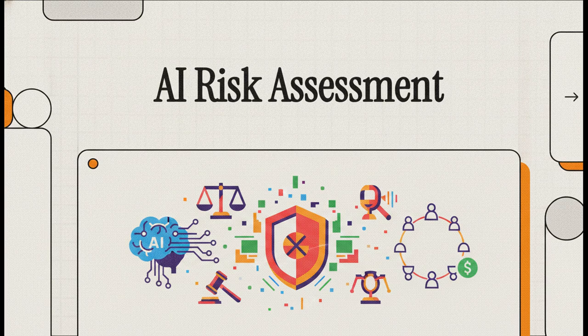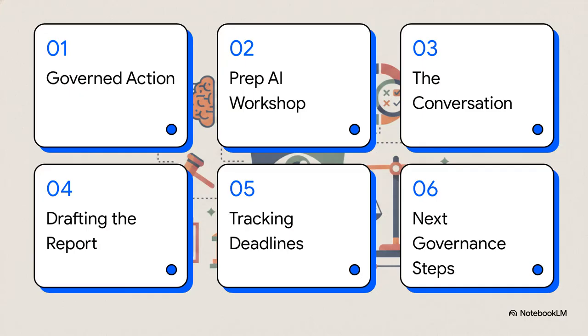Today is where we really bring all of these tools together by running a complete AI risk assessment, and this is explicitly tailored for legal aid organizations and nonprofits. Basically, we're taking all the concepts you've learned so far and translating them into a highly practical, end-to-end workshop format that you can actually run internally. Okay, let's dive right into this blueprint.